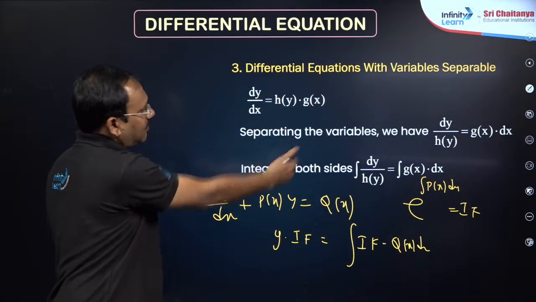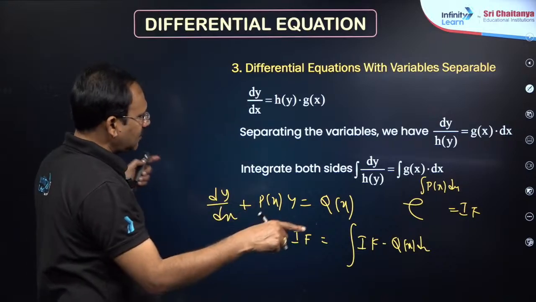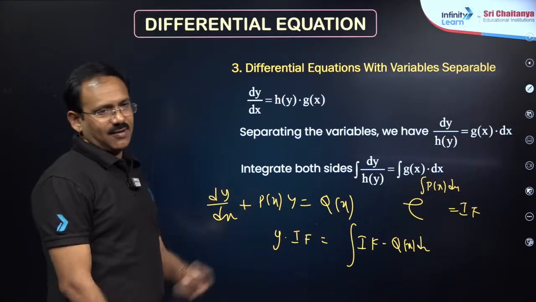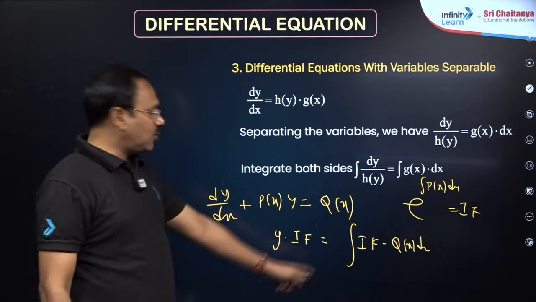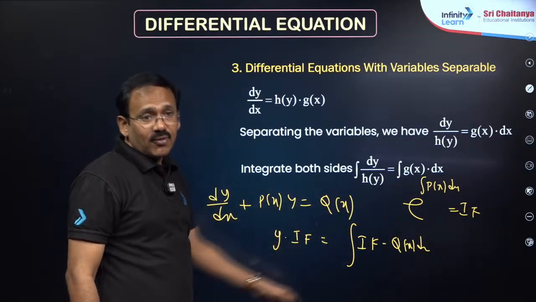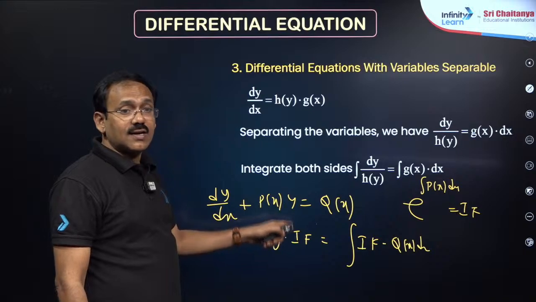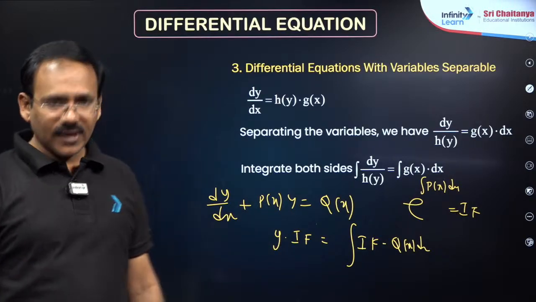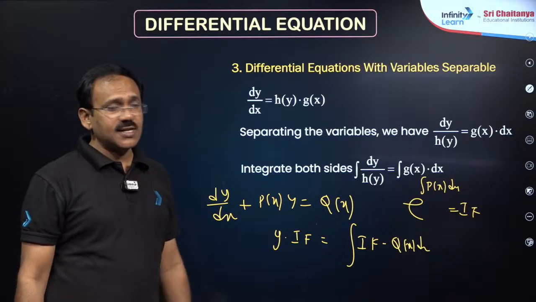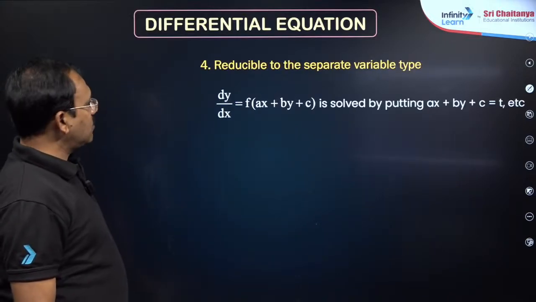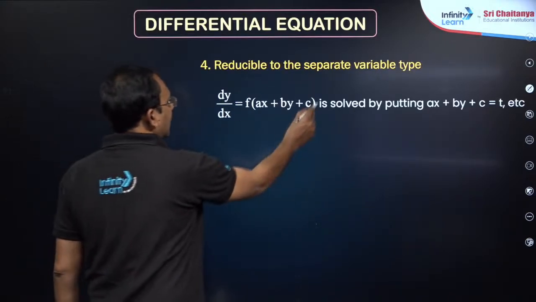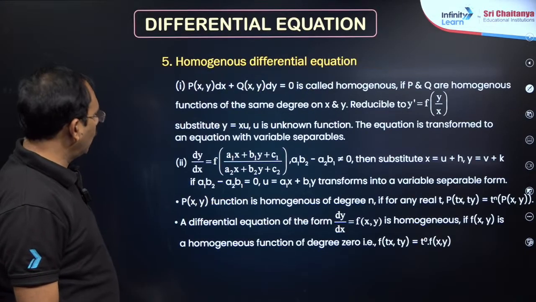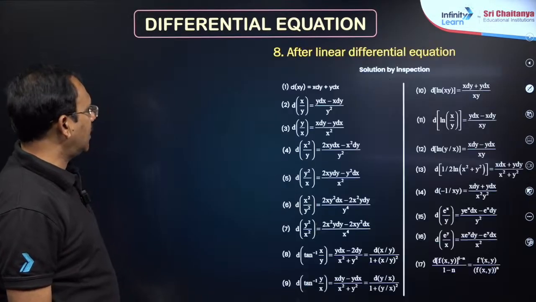If variable separable, separate variables and integrate: all x's with dx, all y's with dy. This is why I stopped here. Okay. If y^n is there, divide with y^n, and whatever you are getting here, take that as t, and it will be converted into LDE, my dear friends. Okay. So this is differential equations. Reducible to variable separable means if it is like this, you take it as t, and it will be converted into variable separable.